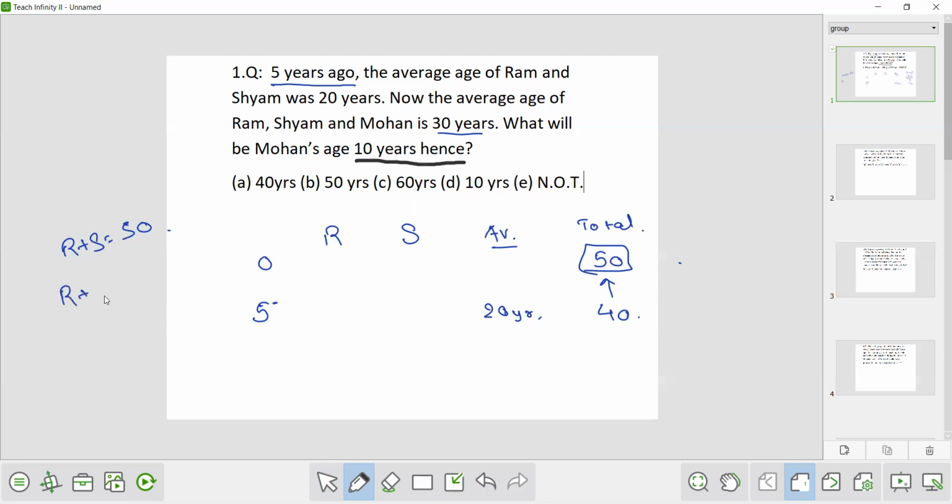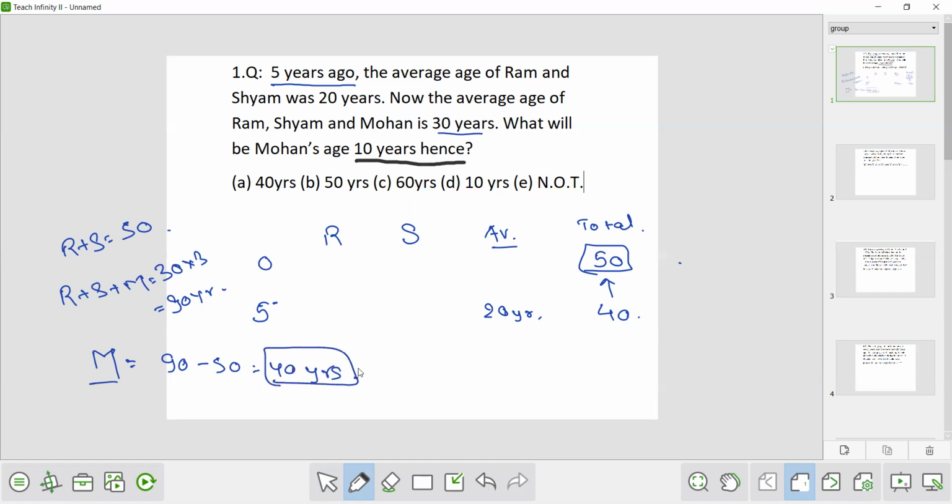So at present Ram plus Syam plus Mohan will be how much? 30 into 3, that is 90 years. So from here we can calculate the age of Mohan. So M, that is Mohan, is 90 minus 50, that is 40 years.